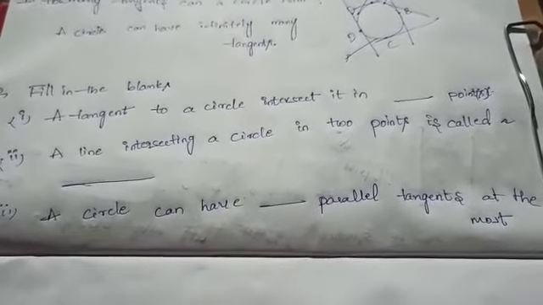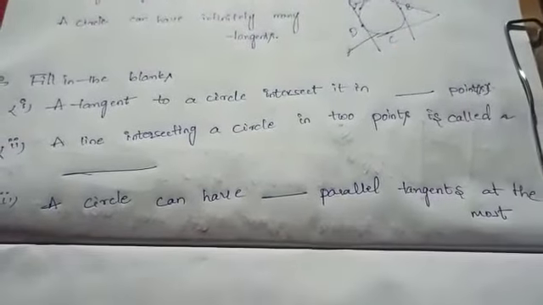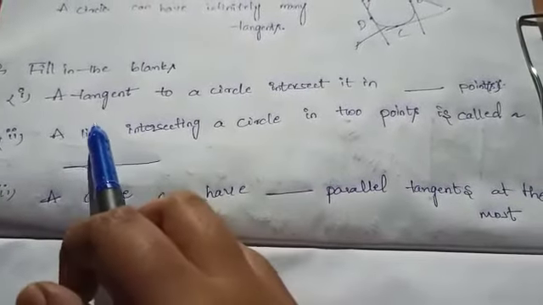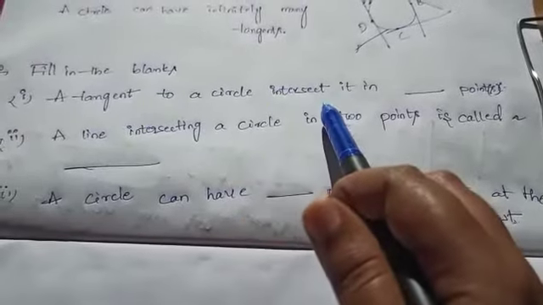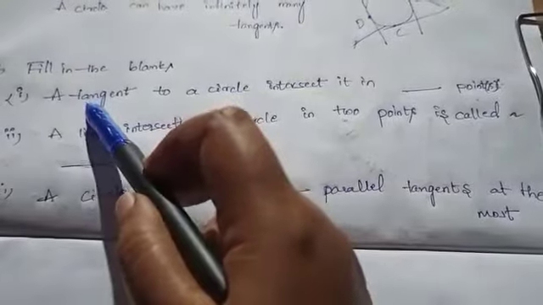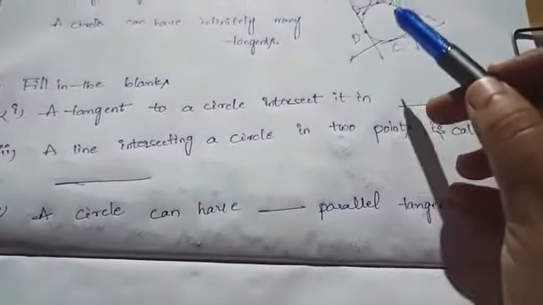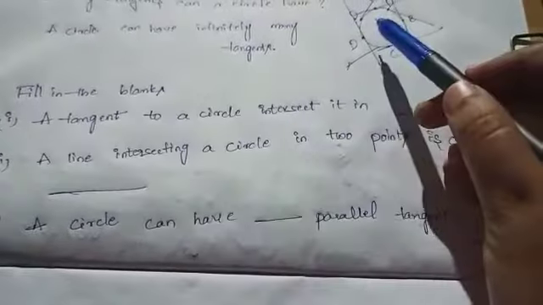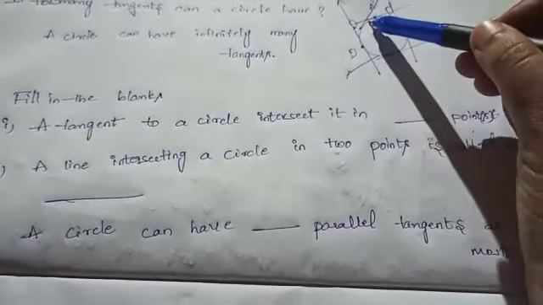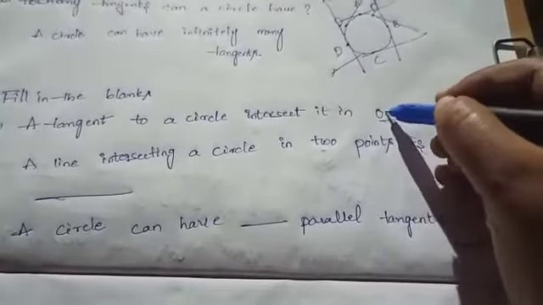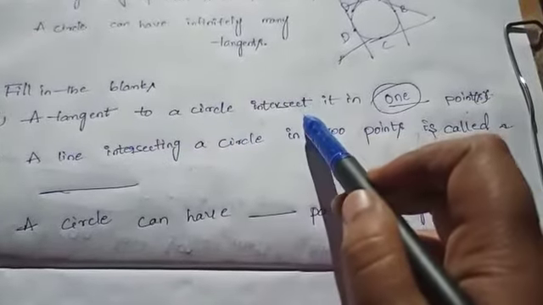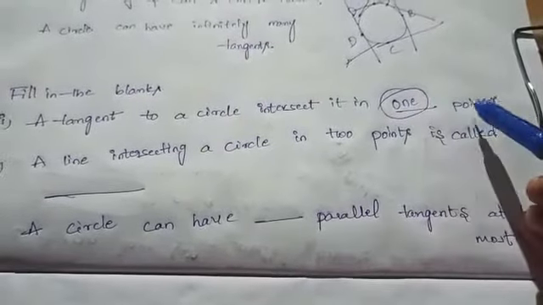Next question, question number 2. Fill in the blanks. A tangent to a circle intersects it in how many points? We know tangent means a line touches a circle at one point, a single point. So the answer is 1. A tangent to a circle intersects it in one point.